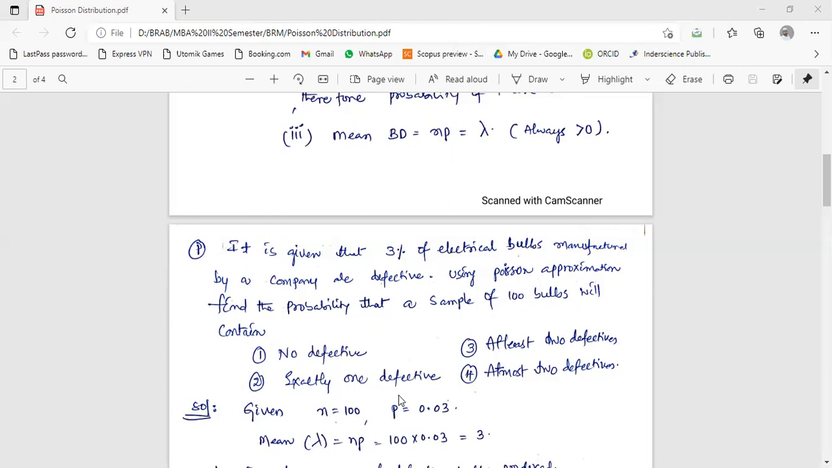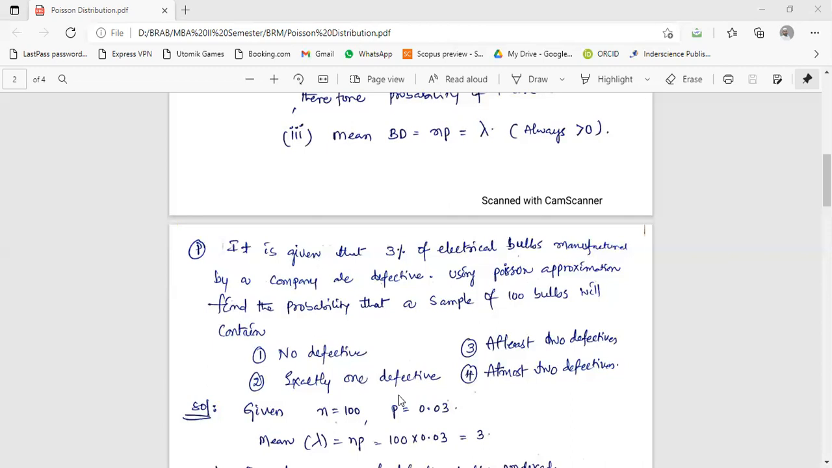Percent, century, no? Century means 100. So percent means per 100. So it is given that 3% of the electrical bulbs manufactured by a company are defective. That means for every 100 bulbs, you can find that 3 bulbs are defective. Defective means? Failure, sir. Yeah, they are not working. It might be damaged or it may have a filament problem, whatever. It is not working. That way it is known as a defective one.